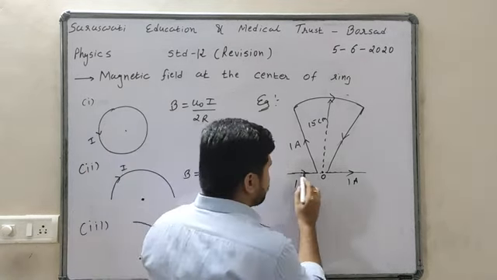Okay, but it is for 360 degree. But here we are only given 60 degree. So 60 degree is 1 by 6 part of 360, so into 60 by 360. So here the magnetic field will be mu 0 I upon 2r into 1 by 6.